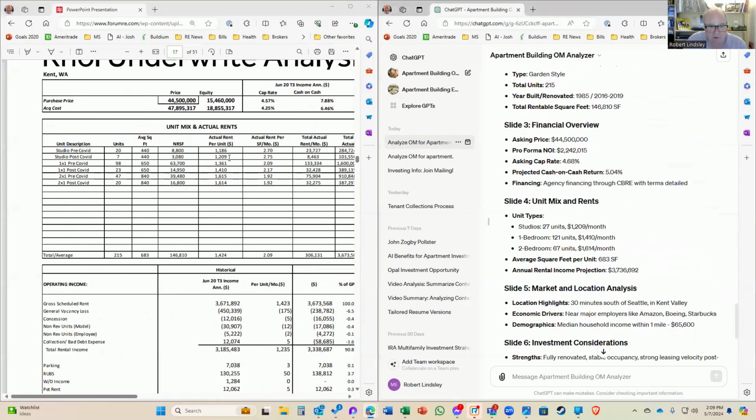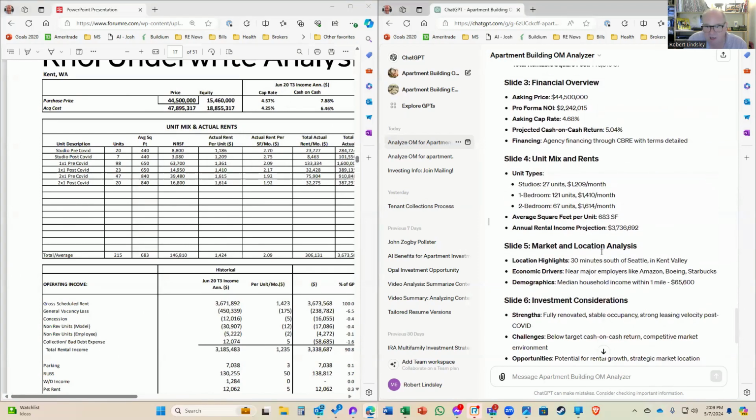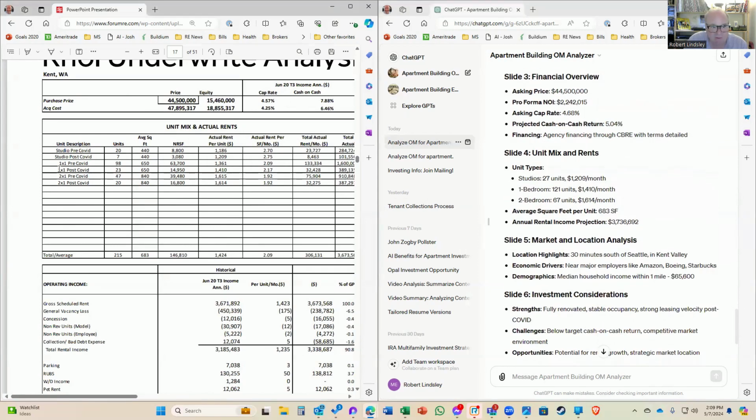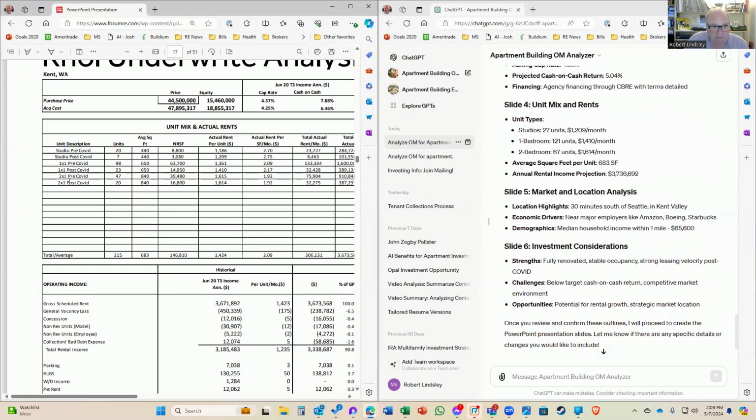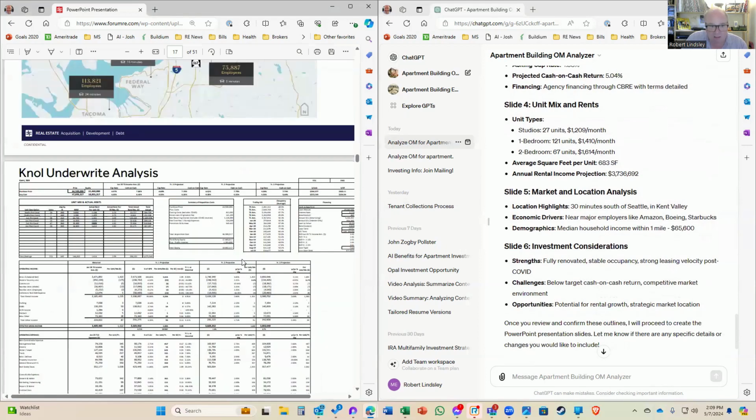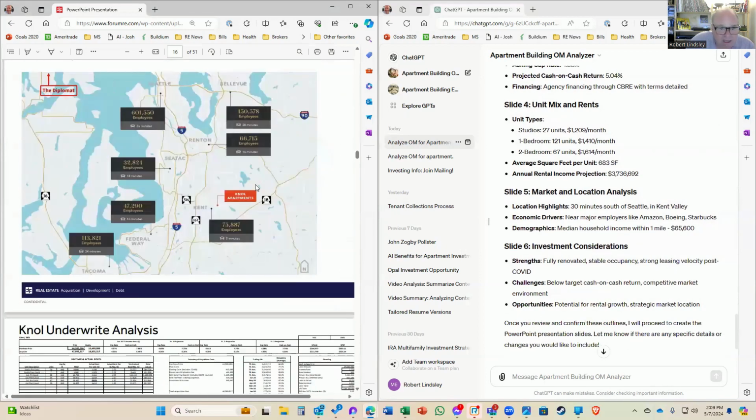This is good. 1209 post-COVID. 1410 for one-bedroom, one-bath post-COVID, and two-bedroom, one-bath post-COVID is 1614. Now, I'm just going to point out what's interesting here is that the rent is $1 higher pre-COVID. So take that for what it's worth. So this all looks like this is pretty accurate.